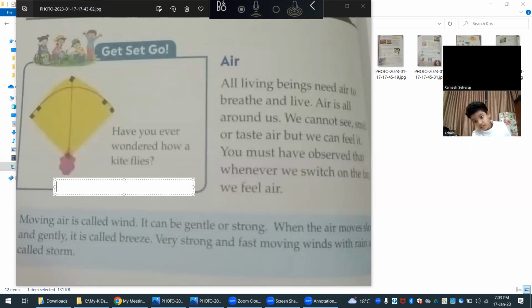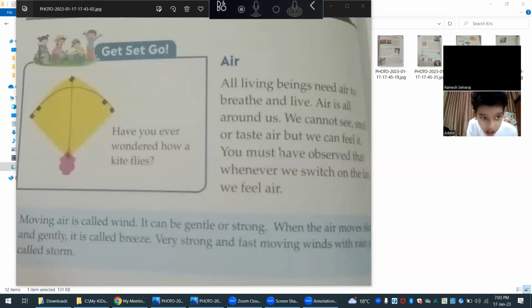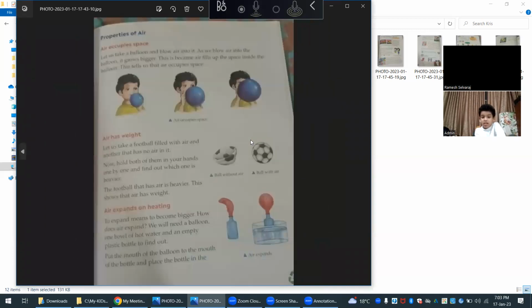Very strong and fast moving winds with rain is called what? Storm. If someone asks you what you mean by storm, how would you define it? How would you describe it? What is a storm?